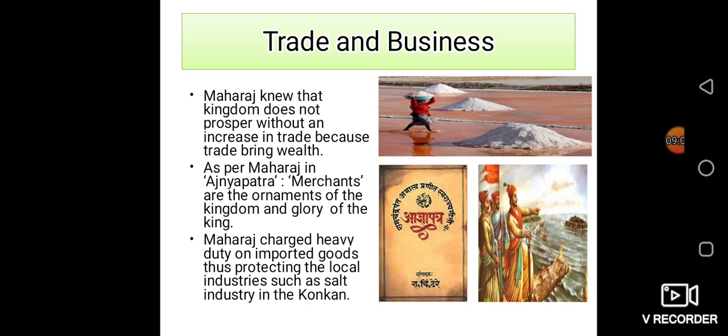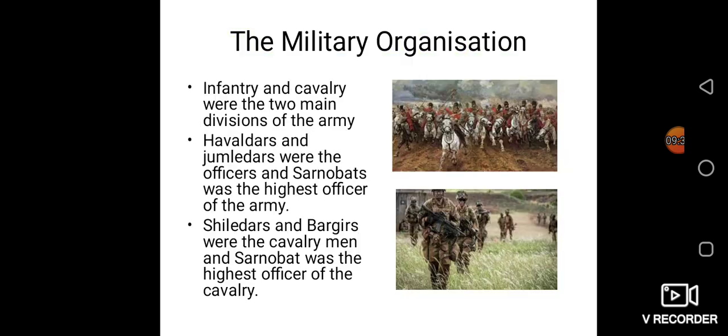They purchased from our own factories located in our place, the Konkan, and our domestic trade increased. In this way, with this tactic, Shivaji Maharaj stopped purchasing from other countries, and more production developed inside our own country. So like this, he increased trade and business.